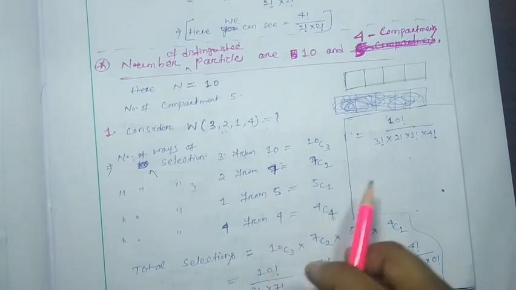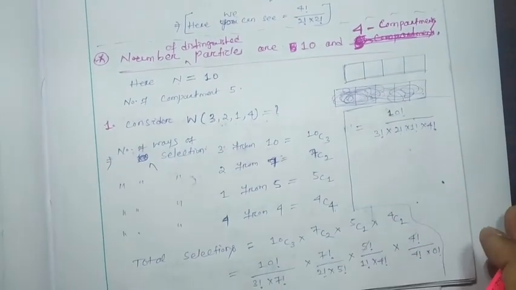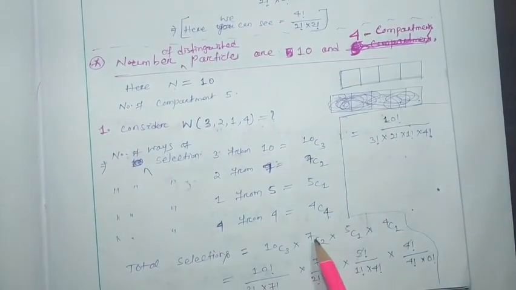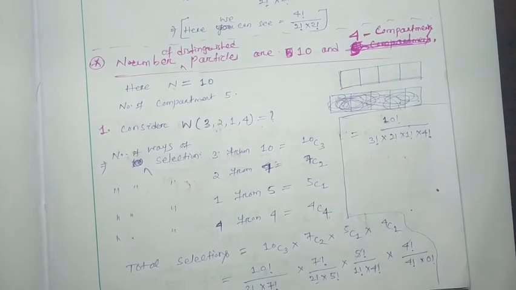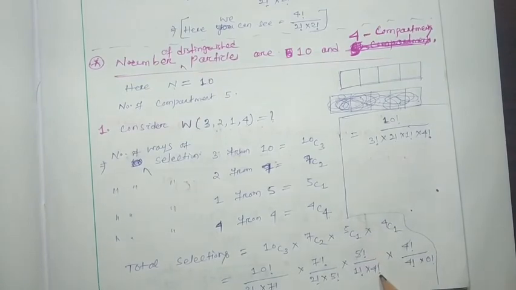So the total number of selections will be 10C3, 7C2, 5C1, 4C4. It will be 10 factorial by 3 factorial into 7 factorial, 7 factorial by 2 factorial into 5 factorial, 5 factorial by 1 factorial into 4 factorial, 4 factorial by 4 factorial into 0 factorial.